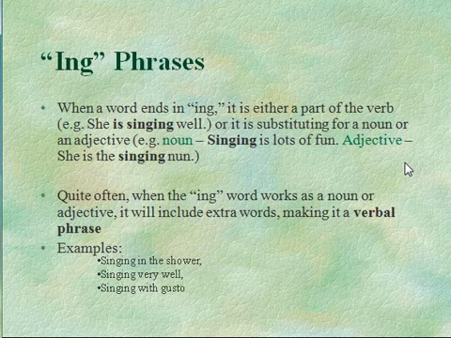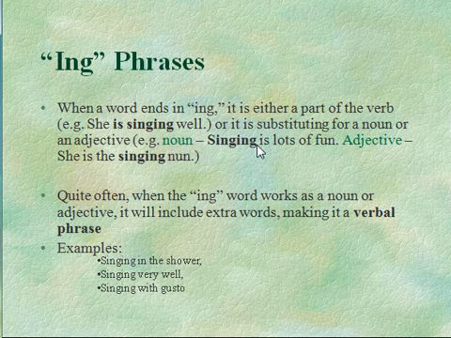When a word ends in "-ing," we know it's going to be some kind of verb form. That verb form doesn't mean that the word is necessarily going to act like a verb. We have an example here. "She is singing well," where we have "singing" working as the verb along with the helping verb "is." Often we might have an "-ing" verb form, though, working like a noun. "Singing is lots of fun." This right here is the subject of the sentence.